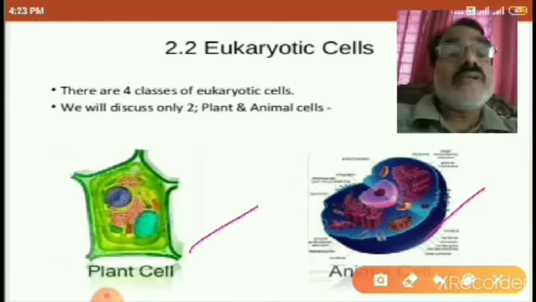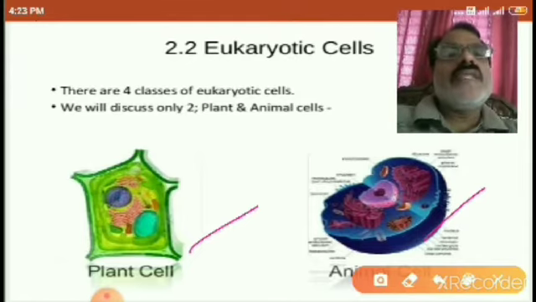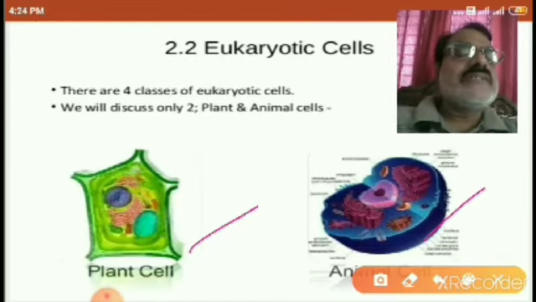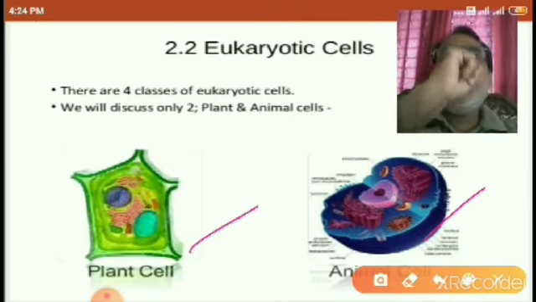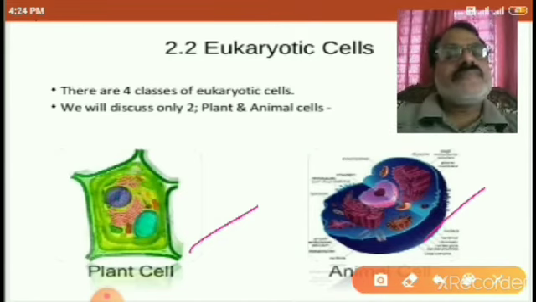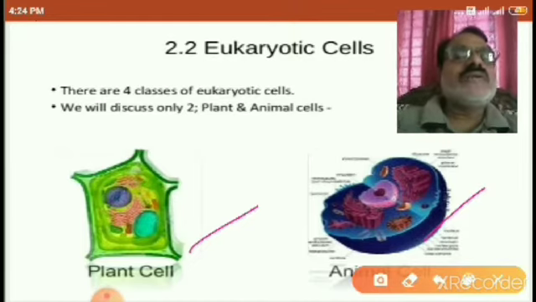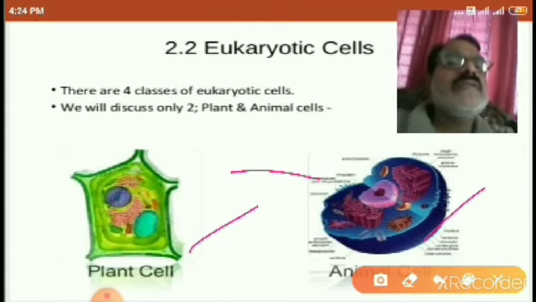The plant cell wall is made up of cellulose. Plant cells also have chloroplasts or plastids, but animal cells do not. Plant cells have a large vacuole, and animal cells have small vacuoles. So this is about the eukaryotic cell.